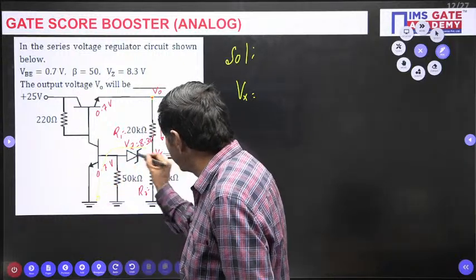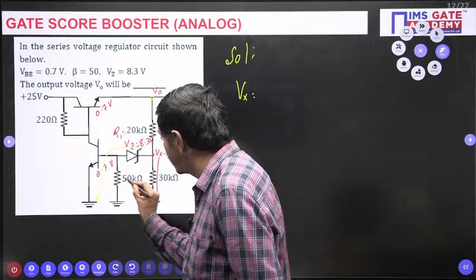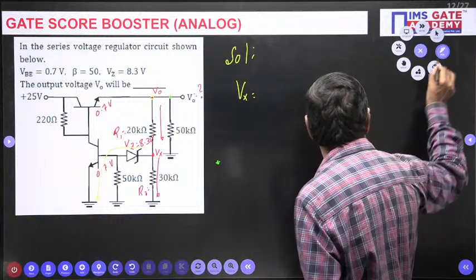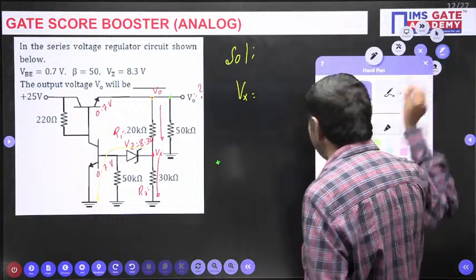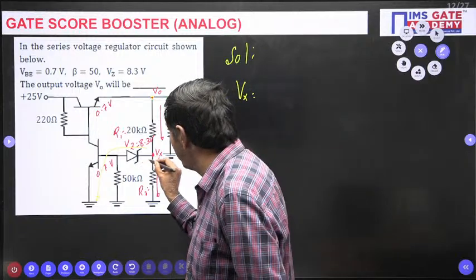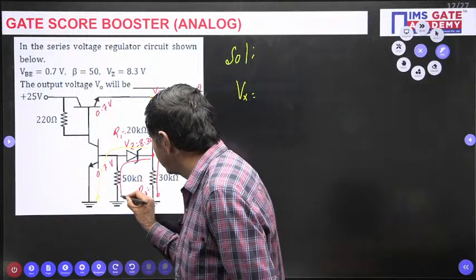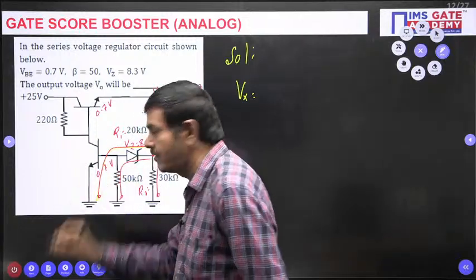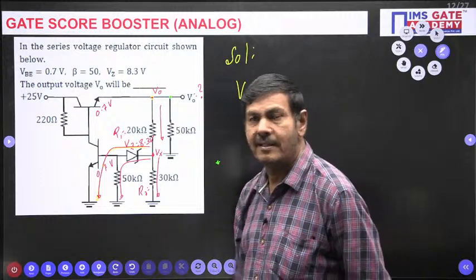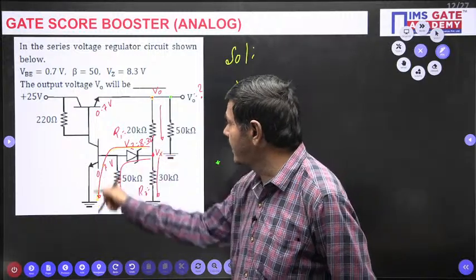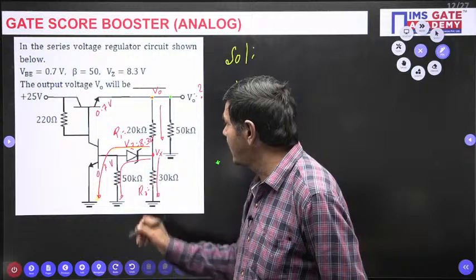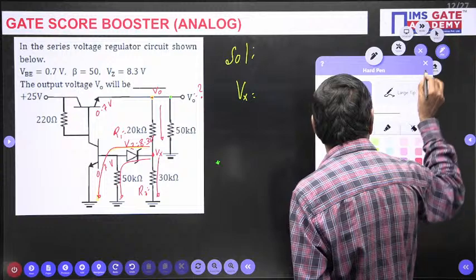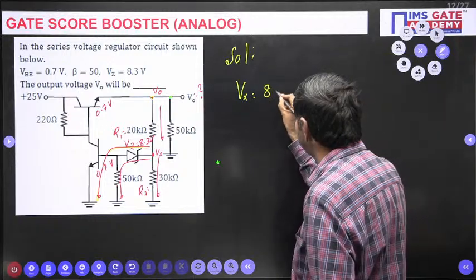Even if you take this side path, no problem. These two are in parallel, so you can have the same voltage. Even if you go in this path, the voltage comes the same, it won't be affected. I am going this side. Vx equals the voltage across Z0, which is 8.3 volts here.